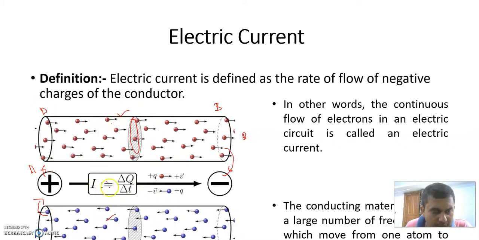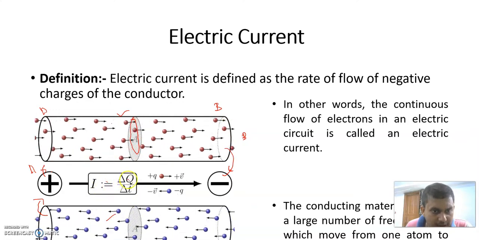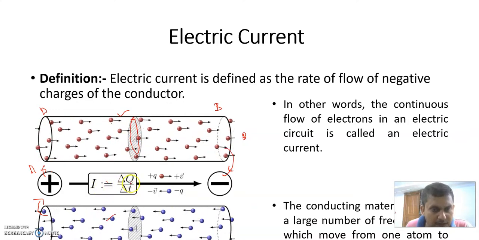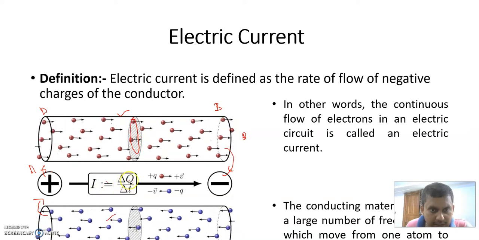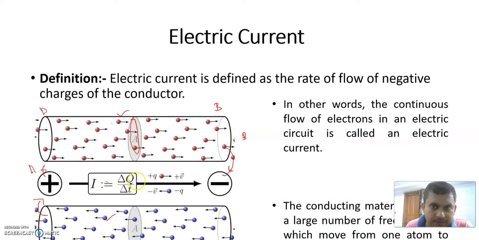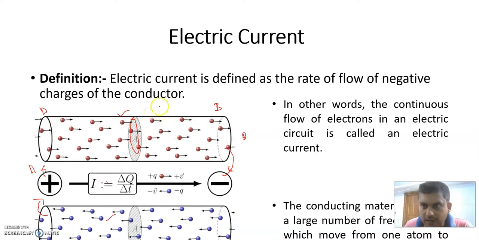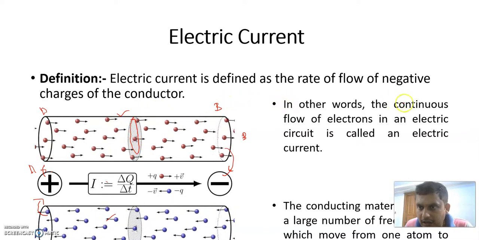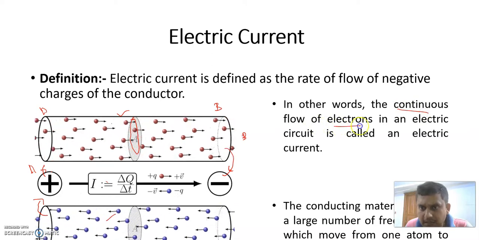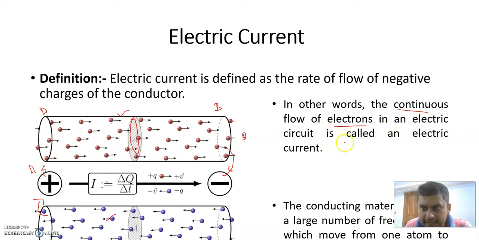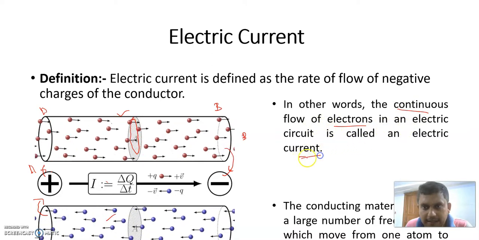So the formula of the current is the rate of flow of charge, so dQ by dT. In other words, continuous flow of electrons in an electric circuit is called electric current.